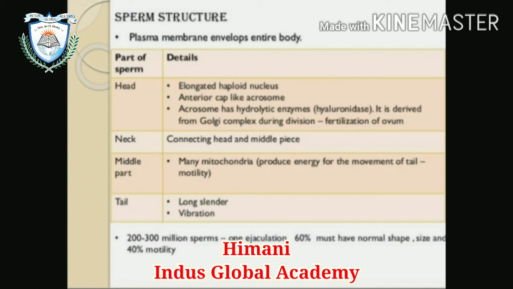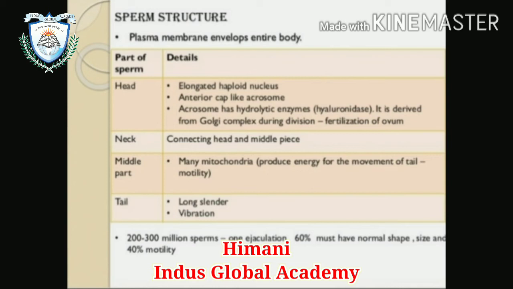Now the parts of sperm and their characteristics. First, head. Head is basically an elongated haploid nucleus, having an anterior cap, which is known as the acrosomal cap. The acrosome has hydrolytic enzymes. It is derived from the Golgi complex during division, and helps in fertilization of the ovum. Neck basically connects the head and middle piece.